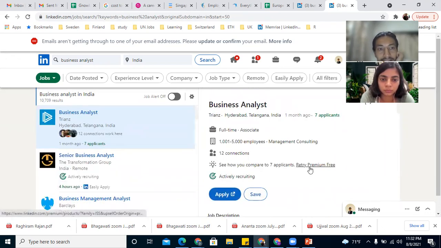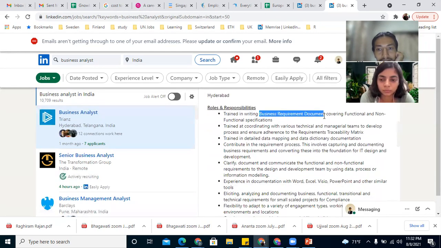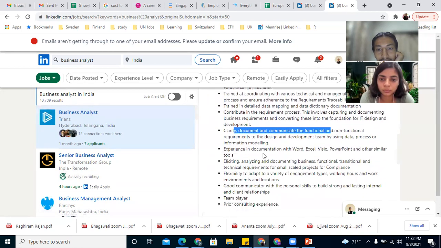Yeah, business analyst in Trians. Okay, this is more of a BRD, business oriented role. Business requirement document, coordinate with technical and managerial teams, document, communicate functional and non-functional requirements, documentation, Visio, PowerPoint, analyzing and documenting.